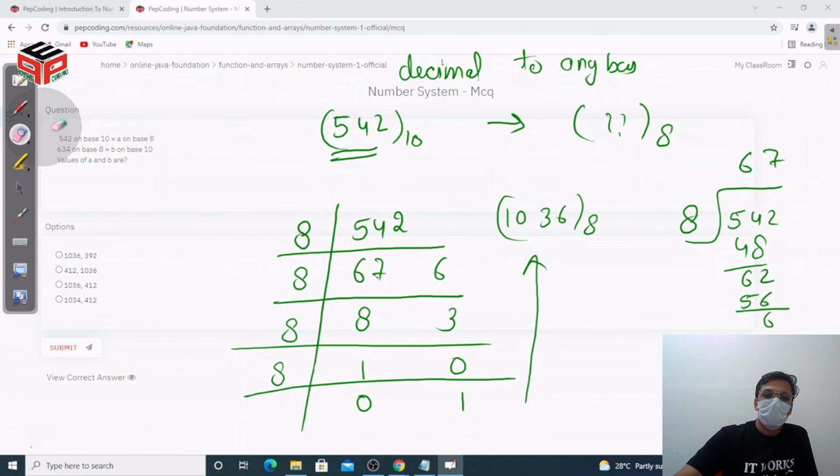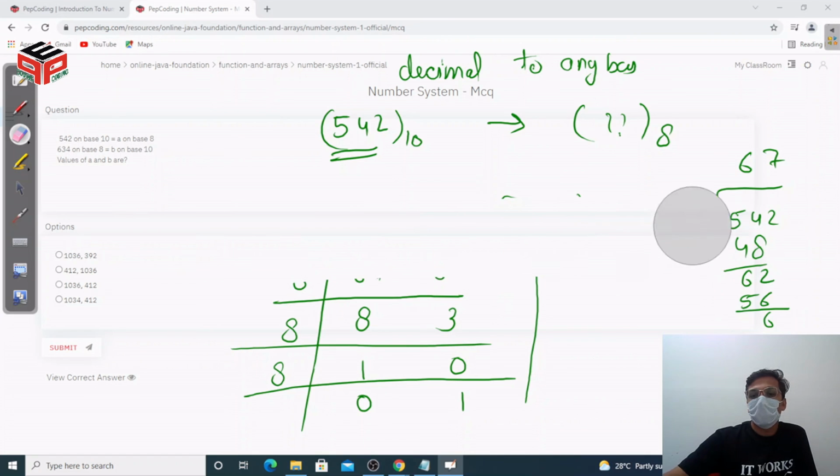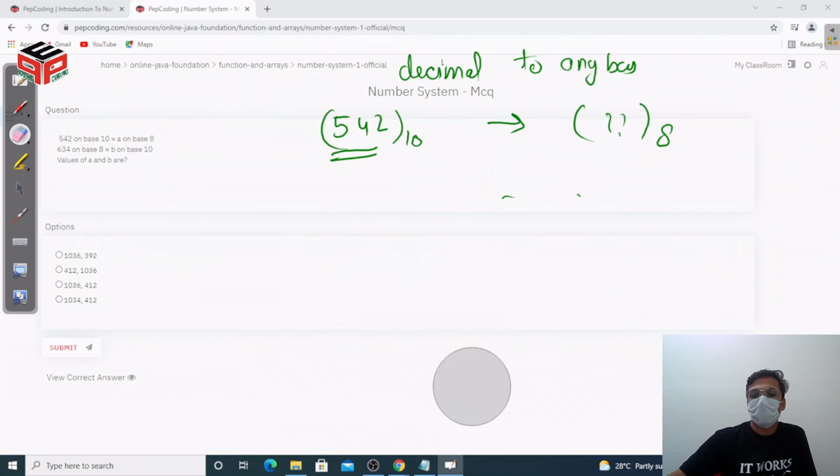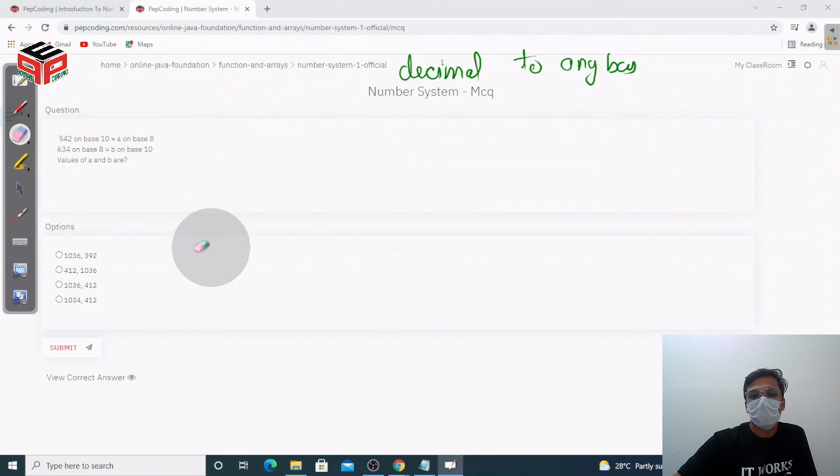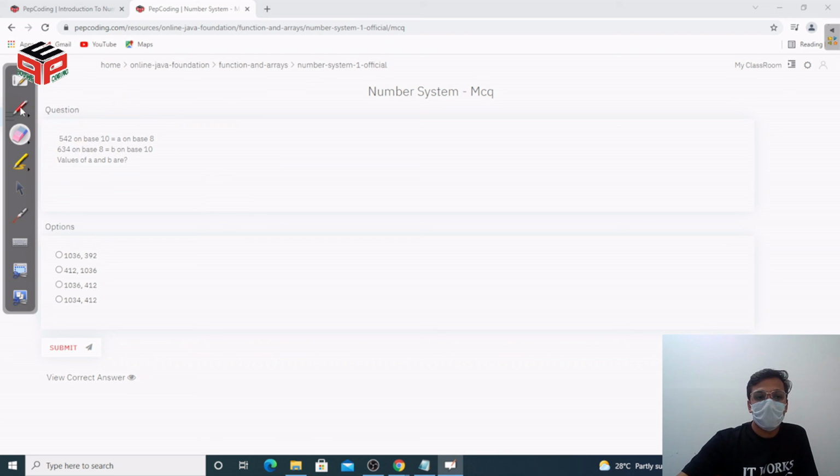Let's say you are given a second example, that is 634 in base 8 to base 10.